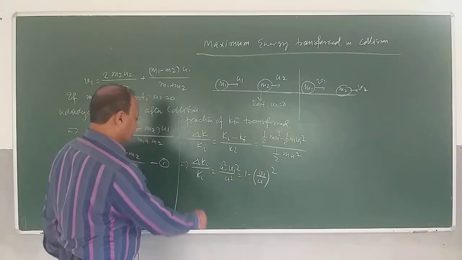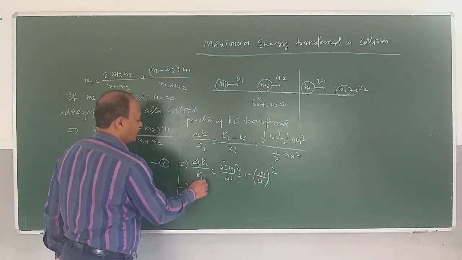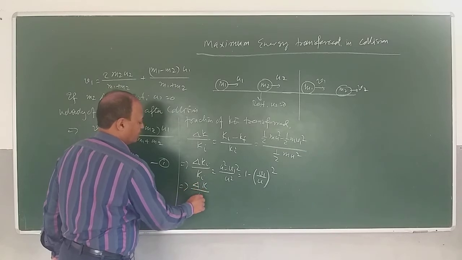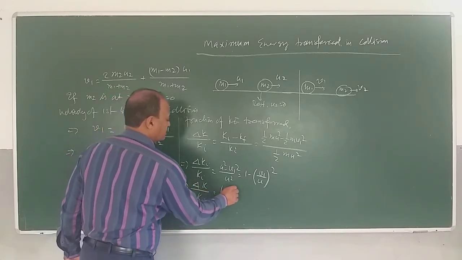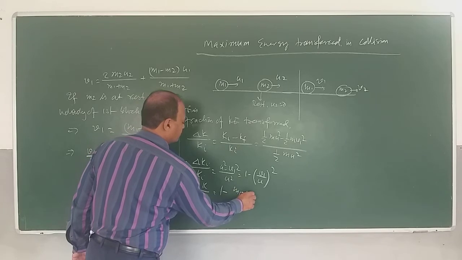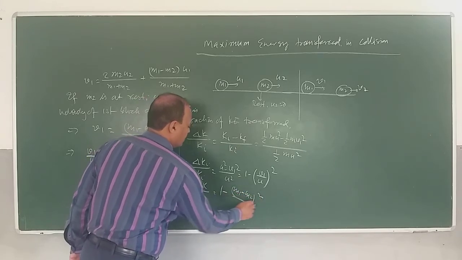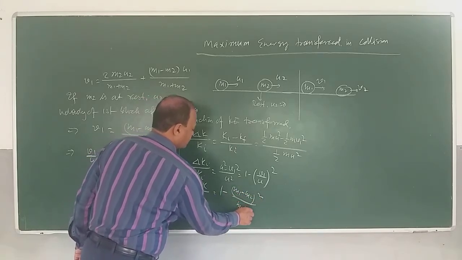If I put this value here, then I get delta k by ki is equal to 1 minus (m1 minus m2) whole square divided by (m1 plus m2) whole square.